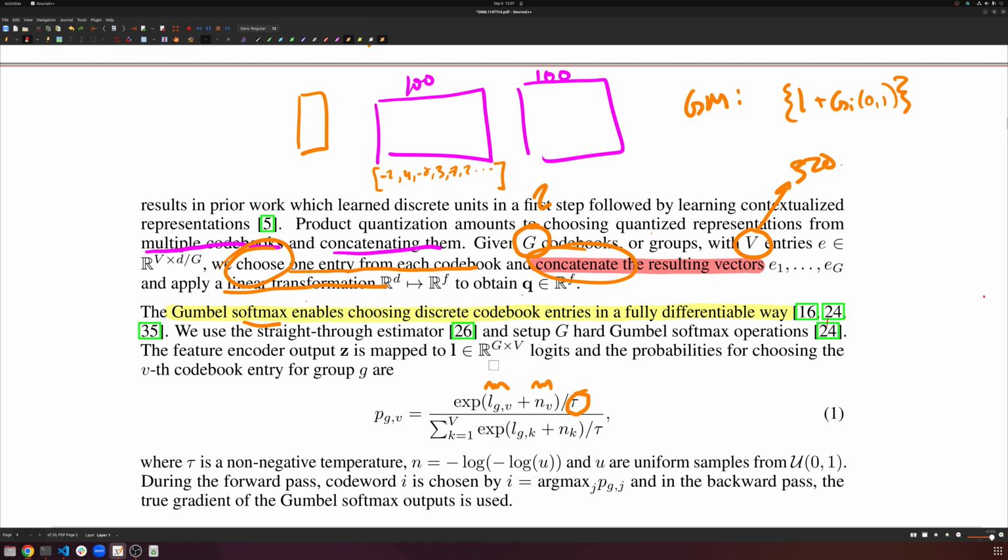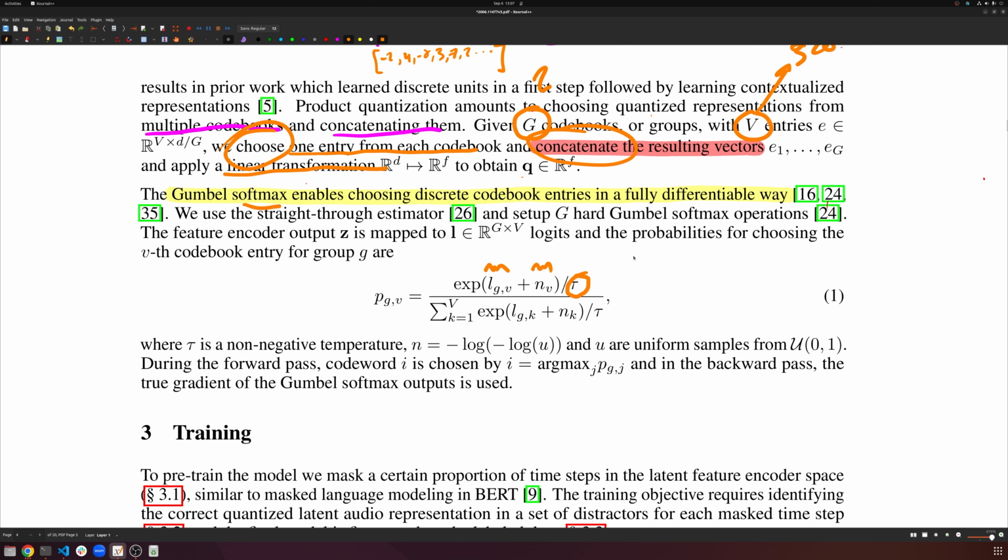We're able to do this, and the best part is that it's a fully differentiable operation. This is essentially the reparameterization trick that we did in the variational autoencoder. We just have some outputs and we're adding some noise to it. In variational autoencoders, we're adding Gaussian noise, but in this case, we're adding Gumbel noise. But the same idea, it's just a reparameterization trick. So again, if you want to know more details on this, go ahead and watch that video where we go into the derivation of why all this works.